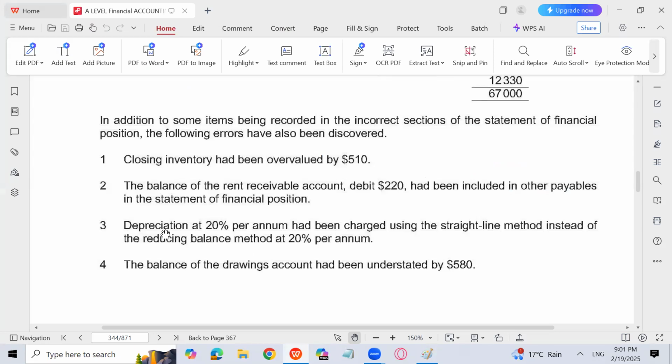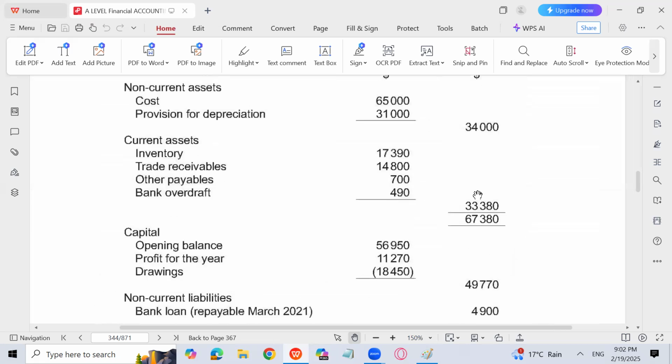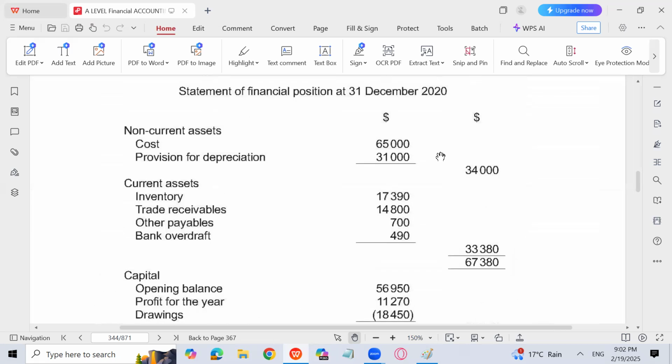Third point, depreciation at 20% per annum had been charged using the straight line method instead of the reducing balance method at 20% per annum. So that is basically the most difficult point of the question. Let's go back. This 31,000 is depreciation on non-current asset where the cost is 65,000 and the depreciation is 31,000, which is subtracted to get net book value 34,000.